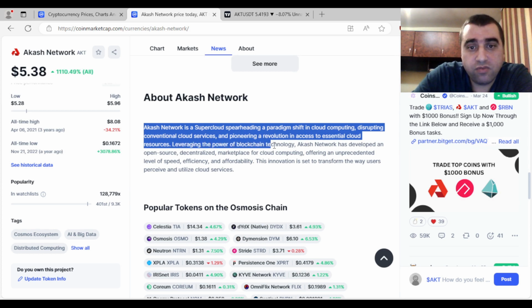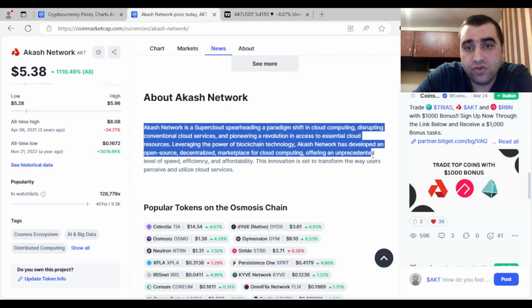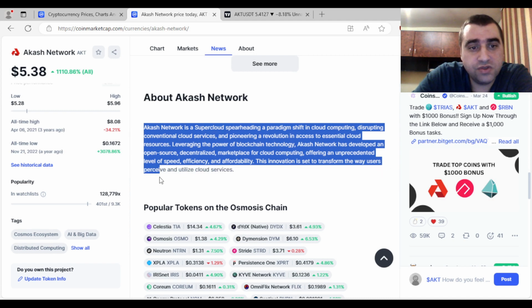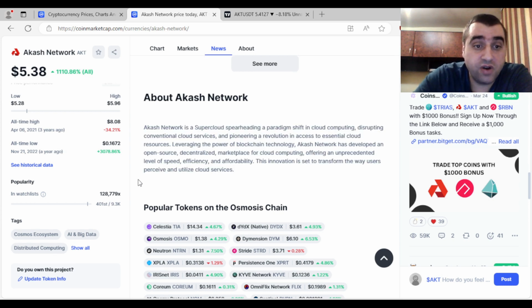Leveraging the power of blockchain technology, Akash Network has developed an open-source decentralized marketplace for cloud computing, offering an unprecedented level of speed, efficiency, and affordability. This innovation is set to transform the way users perceive and utilize cloud services. That sounds very promising, what they say here.